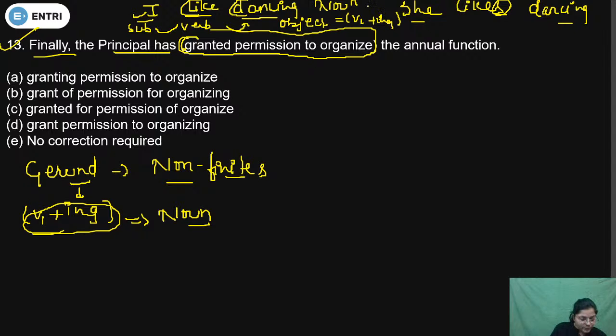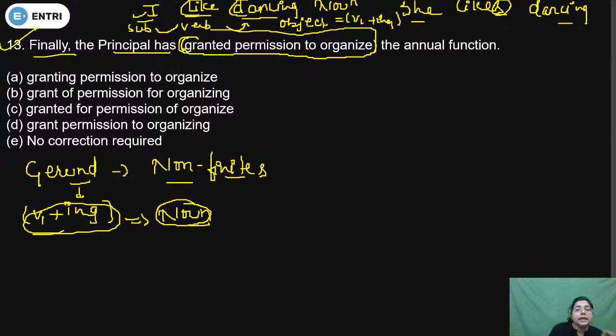So always remember, a gerund is simply V1 plus ing, looks like a verb, but works as a noun. It will work as a noun.